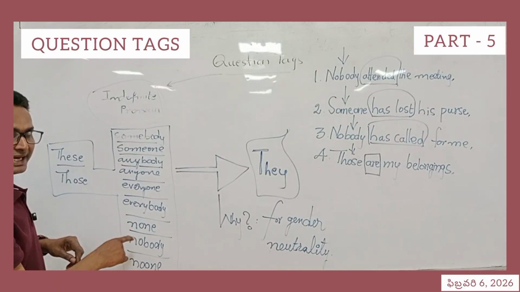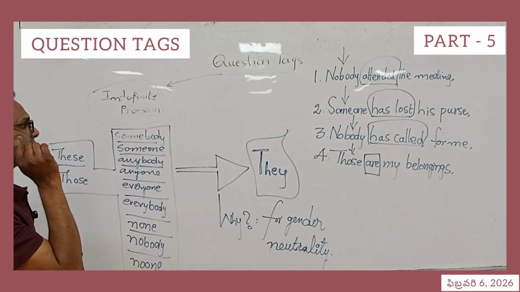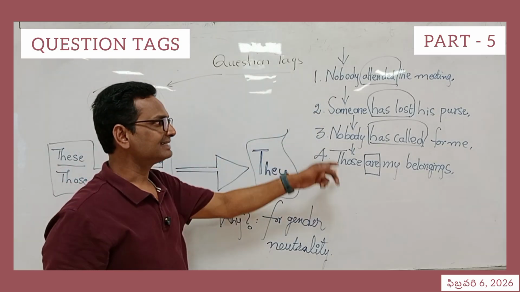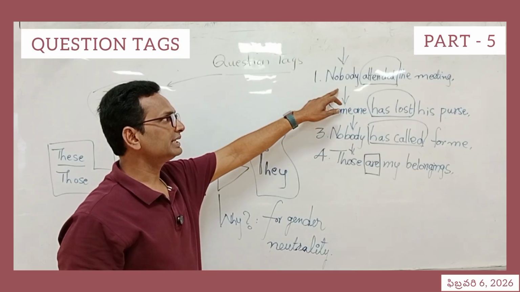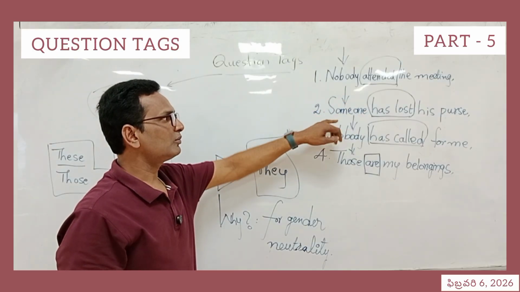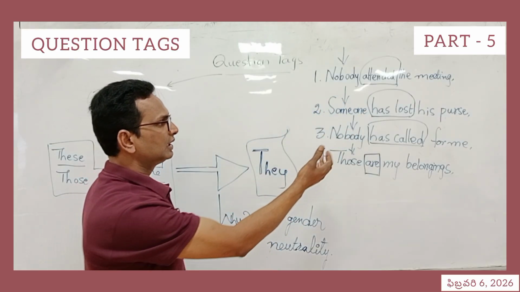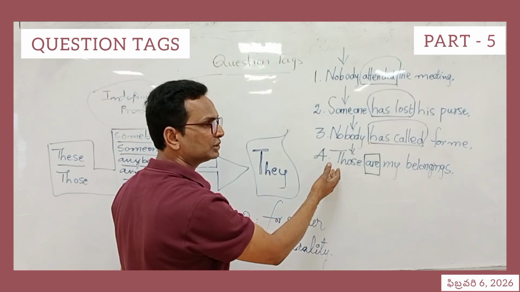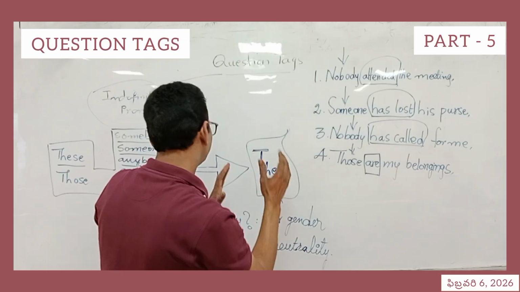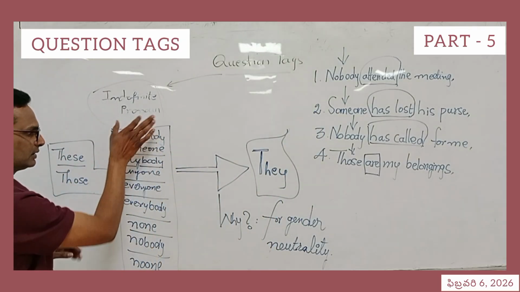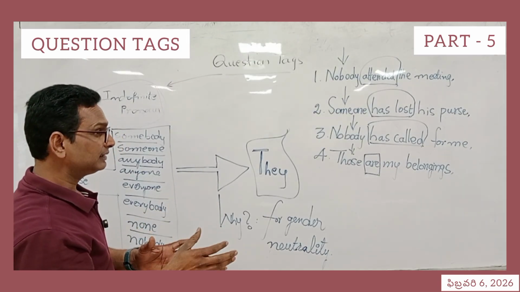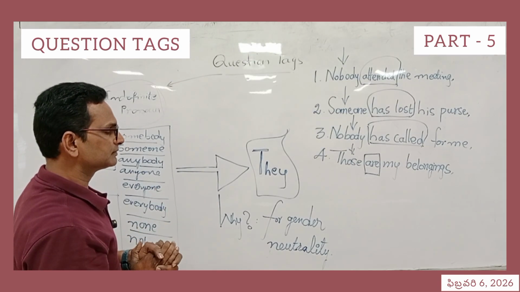If any one of them is used in the sentences, like nobody attended the meeting, someone has lost his purse, nobody has called for me, those are my belongings, you could find these words. They are called indefinite pronouns. The tag formation, or making, should be different.